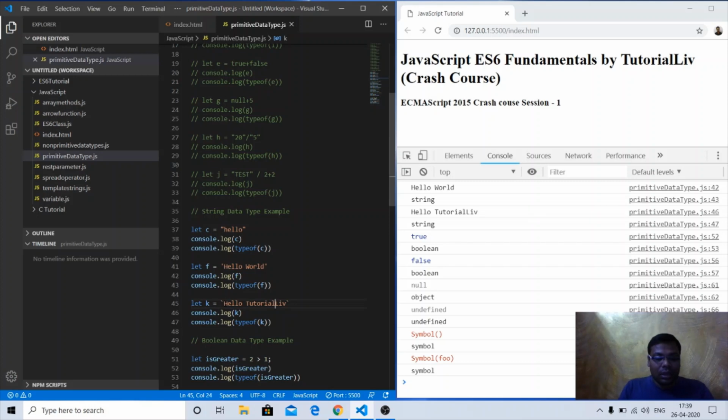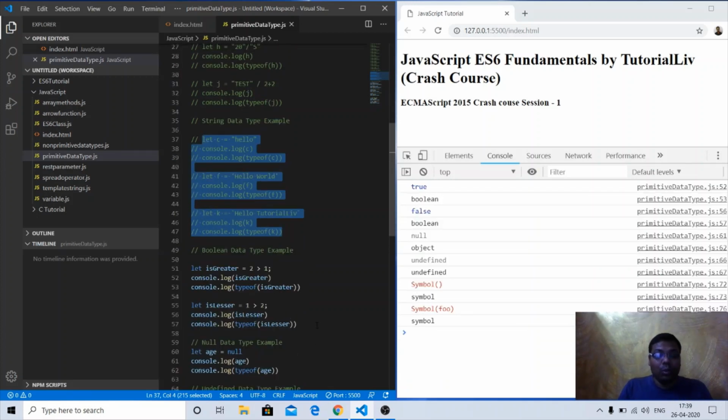There is a key below the Esc key. If you are using a Windows laptop, there is a key where we have the tilde sign also. So in JavaScript, if you want to declare any string, we can enclose that particular string in backticks also. The backticks are available on the tilde key of the keyboard. So with these three types we can declare a string, and these are all of type string.